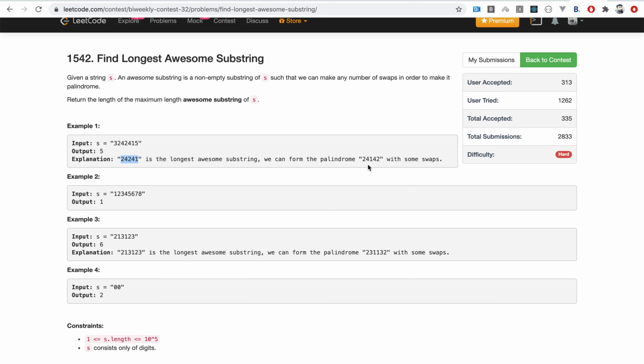This one, as you can see, can be converted into this one.